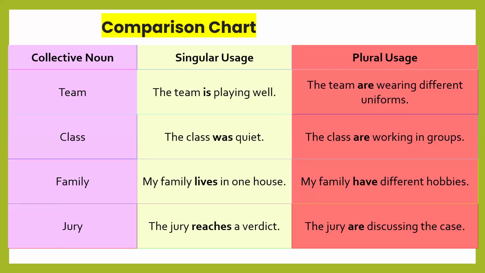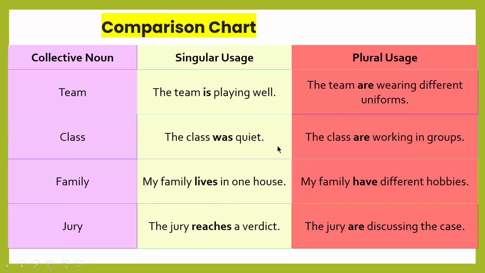So collective noun, singular uses, plural uses, comparison. The team is playing well, one team, single unit. The team are wearing different uniforms, means each member of the team. The class was quiet, singular use. The class are working in groups, plural, meaning each member of the class. My family lives in one house, singular use. My family have different hobbies, each member of the family.